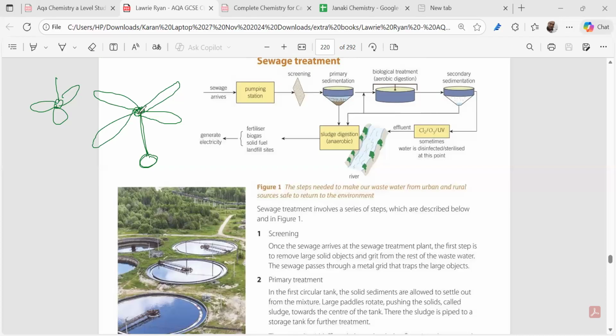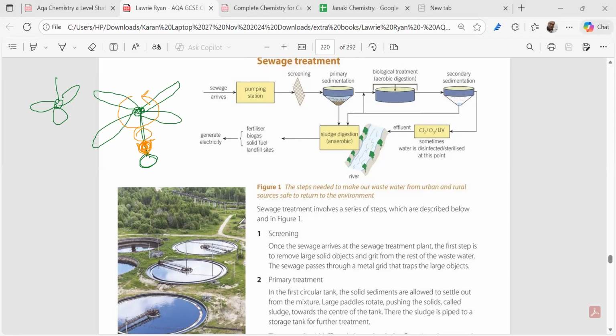We use paddles at a very slow speed, right? Very slow speed. When we are using paddles at a very slow speed, what happens over here? All the solid particles will be churning and coming to the bottom, right? Is it clear to you? It will make sure that the solid objects are coming to the center of the tank. Is it clear why we are using baffles over here? They come to the center.